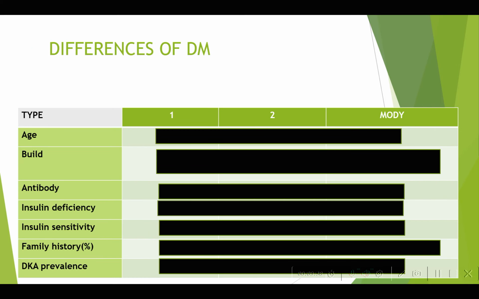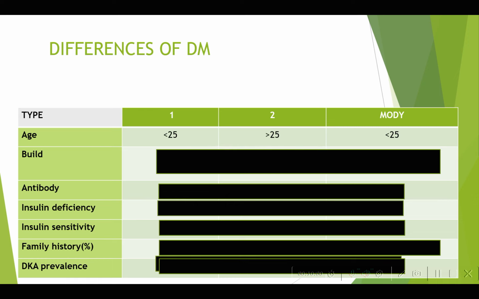So what are the differences in type 1 diabetes mellitus? How does history help you? History and the profiling of the patient help you. Suppose a patient comes with type 1, type 2 or MODY, what is the difference in the age? Sir, type 2 will be of an elderly age, whereas type 1 and MODY may have a lower age. Correct, absolutely correct. In type 2, it is an age more than 25.